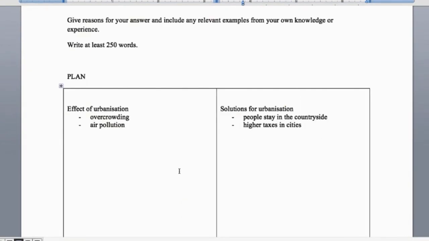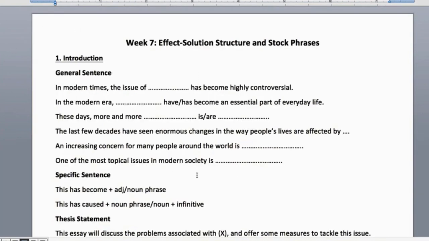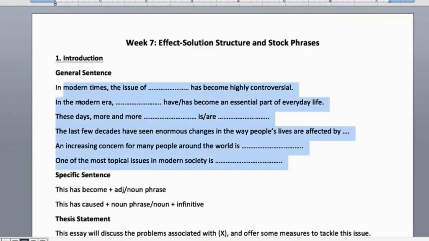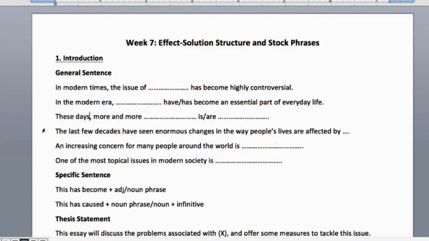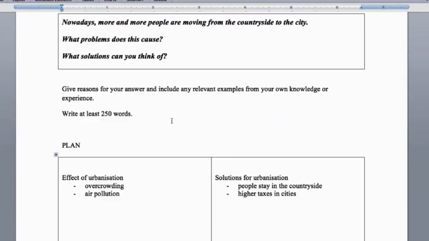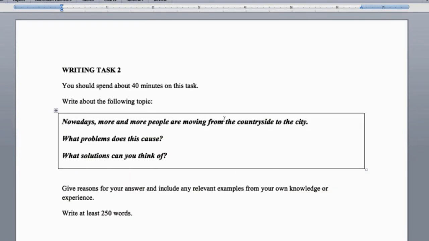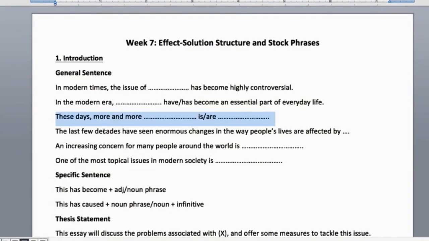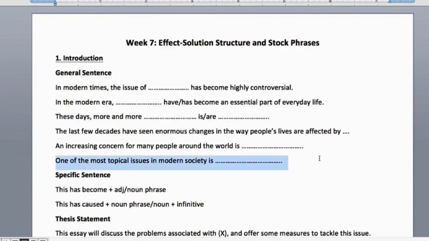Great. So let's go to our stock phrases document. So the general sentence is the same as we did last time in the argumentative. Actually, I added a new one in here. So what are we talking about? Urbanization. I would like to use this one, but they use that one in the question, so we can't use that one. Let's do that. Topical just means it's very relevant and everybody's talking about it, so let's choose that.